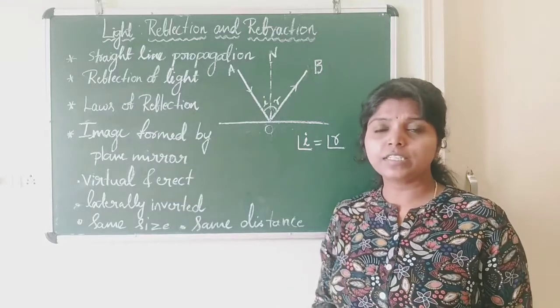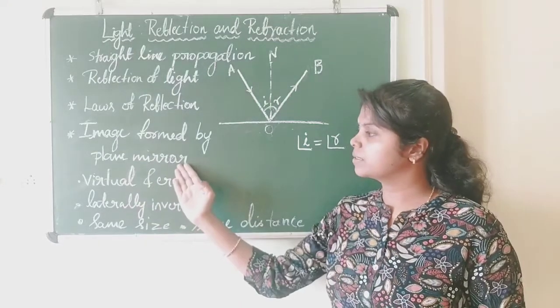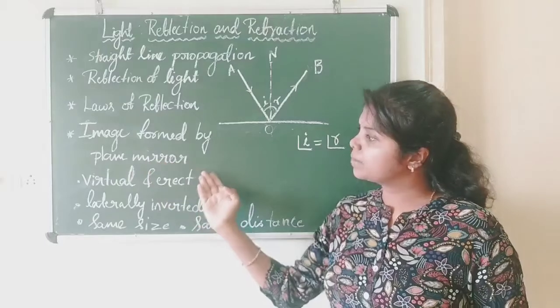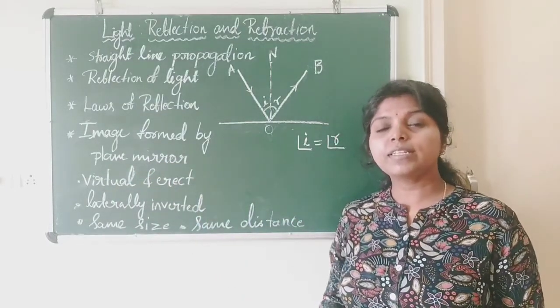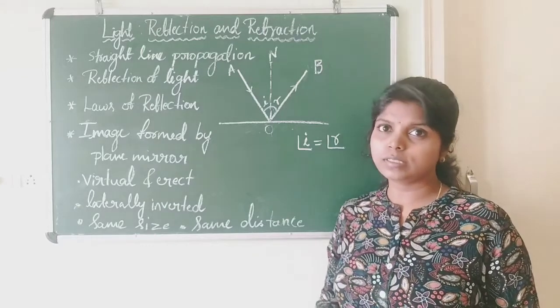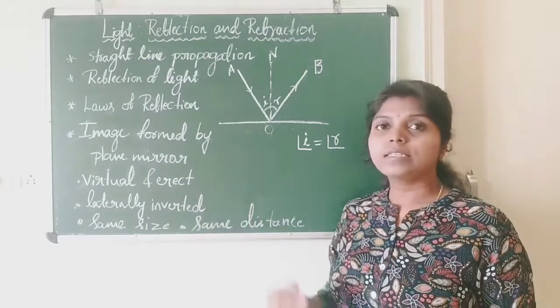Now let us study about images formed by plane mirrors. Mirrors which have plane surfaces are called plane mirrors. The images formed by plane mirrors are virtual and erect. Virtual means images which cannot be caught on a screen. Erect means upright.